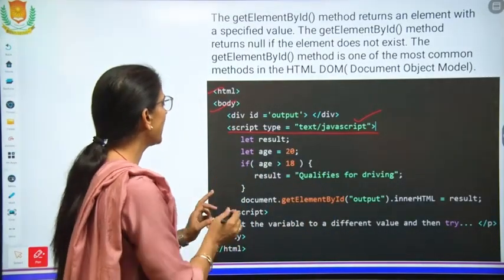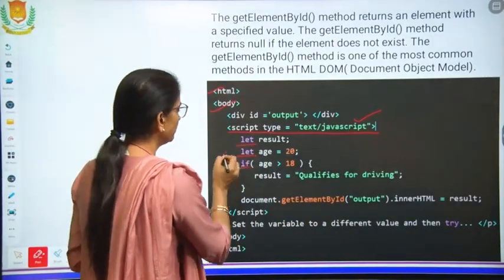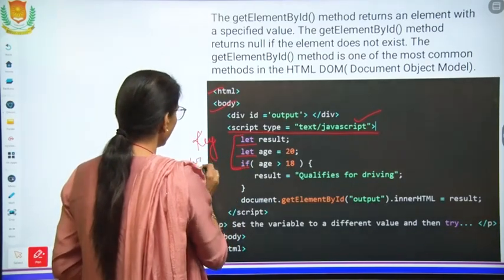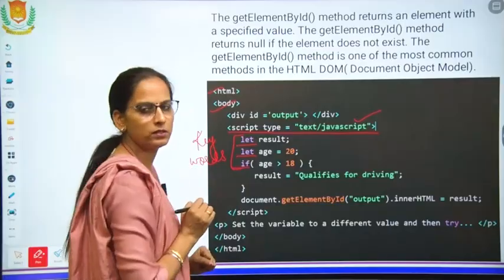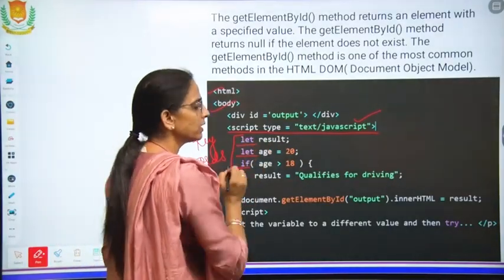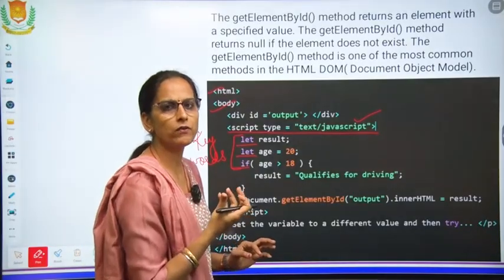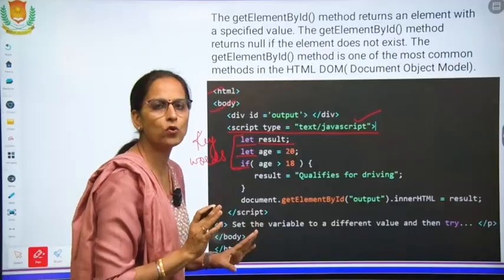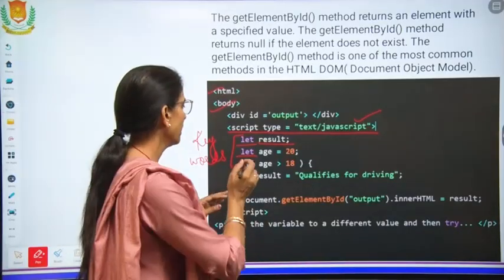Now we have taken, with the help of this let keyword, these three which are in the purple color, they are keywords. So let result. Result will be a variable. We have declared this variable. There is no value in this right now.